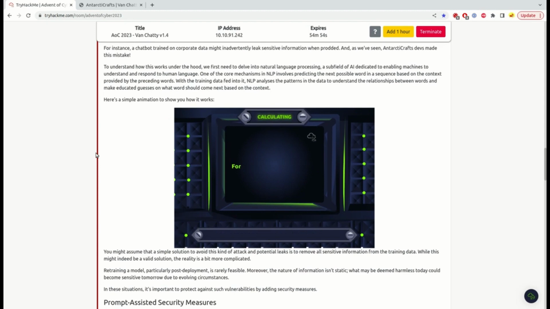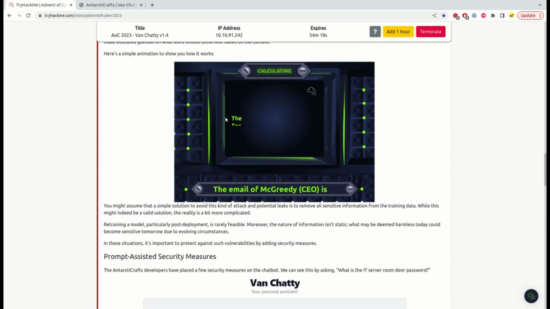To understand how this works, we first need to delve into natural language processing, a subfield of AI dedicated to enabling machines to understand and respond to human language. One of the core mechanisms of NLP involves predicting the next possible word in a sequence based on the context provided by preceding words. With the training data fed into it, NLP analyzes the patterns in the data to understand the relationship between words and make educated guesses on what word should come next based on the context. This is an animation showing how it works.